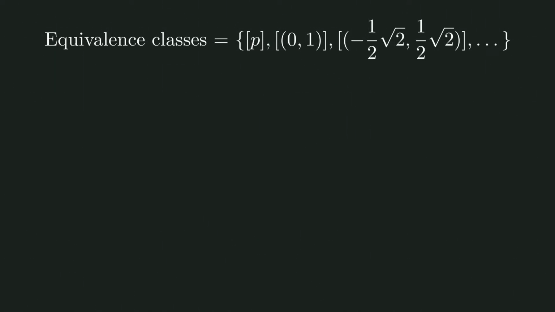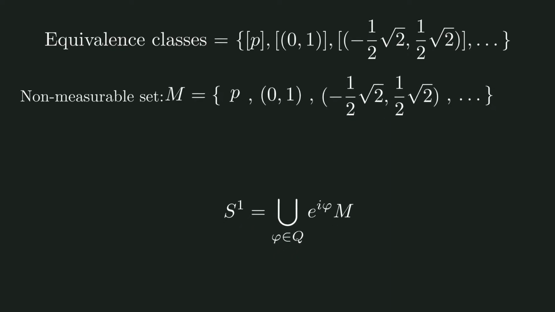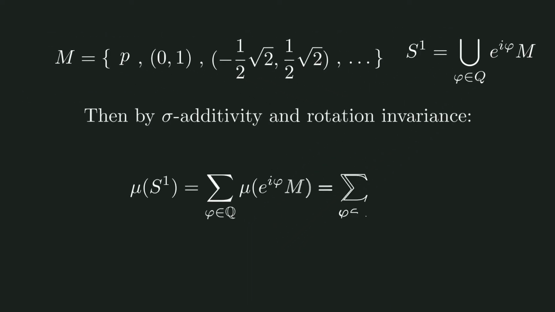Let's see that process for a few more points. Now, we can do this for all points of the unit circle so that we have a collection of all equivalence classes. Using the axiom of choice, we can pick exactly one point from each of these equivalence classes. This will be our non-measurable set M. Notice now that we can form the whole circle again by looking at all rational rotations of M. By sigma additivity and rotation invariance, we then get the following.